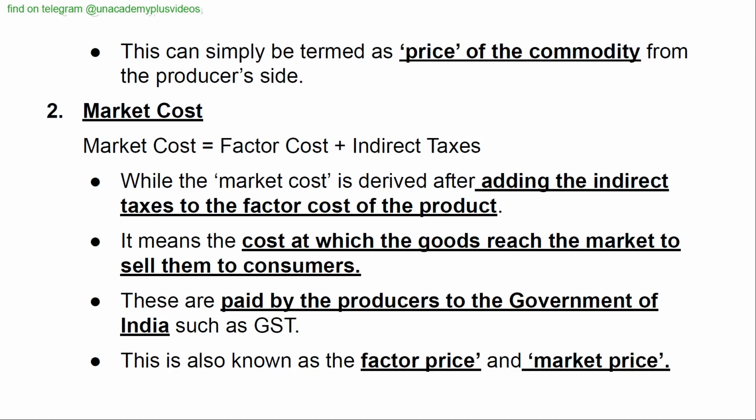This can simply be termed as the price of the commodity from the producer's side. Market cost. Market cost is equal to factor cost plus indirect taxes. The market cost is derived after adding the indirect taxes to the factor cost of the product. It means the cost at which the goods reach the market to sell them to consumers. These are paid by the producers to the government of India, such as GST. This is also known as the factor price and market price.